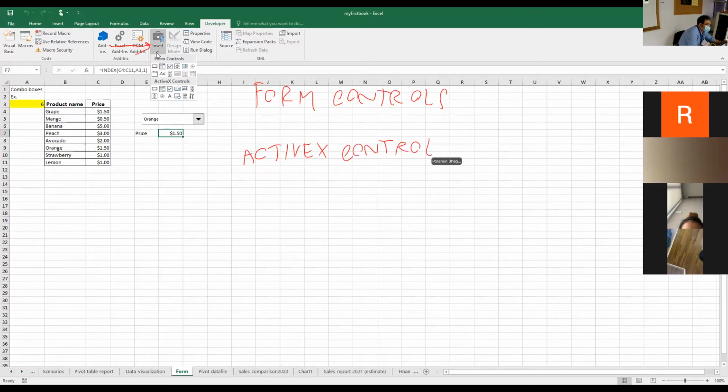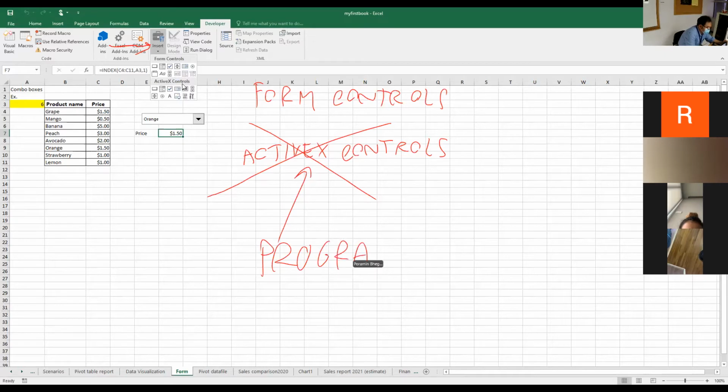If you have a look at the tools between form controls and ActiveX controls, they are similar. But be careful, we never use ActiveX controls in this class, because ActiveX controls relate to programming, and we don't do any programming here.